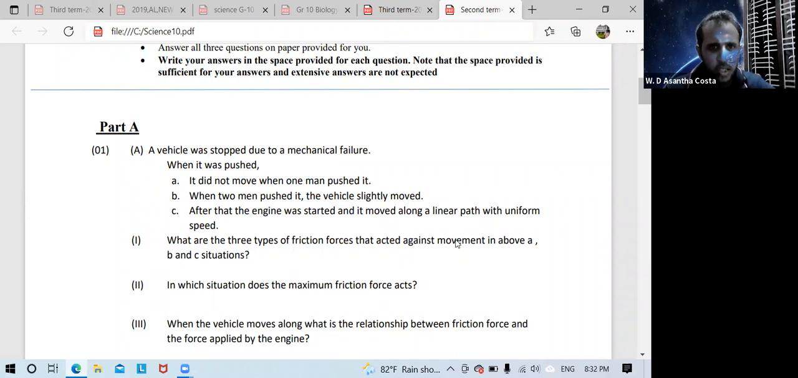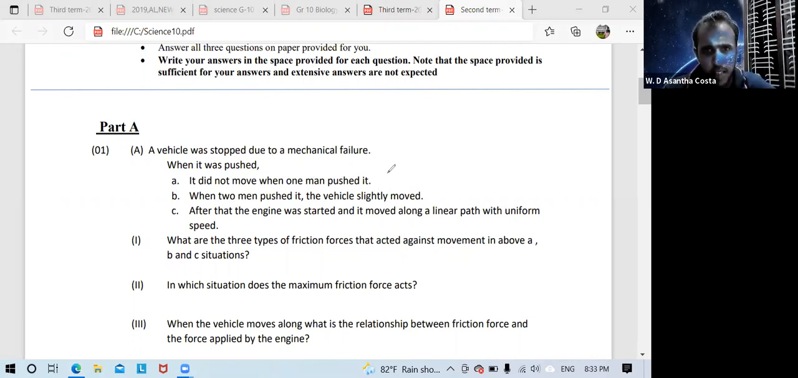Simple C, after that, the engine was started and it moved along a linear path with uniform speed. So this first question came from the friction lesson. First you want to identify what each sentence means. Then we'll move to the first question. Under that first question, what are the three types of friction force that act against movements in simple A, B, and C situation? So it did not move when one man pushed it.